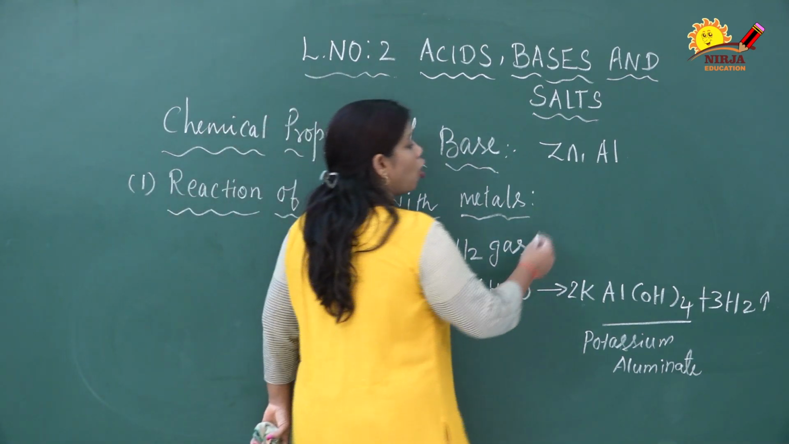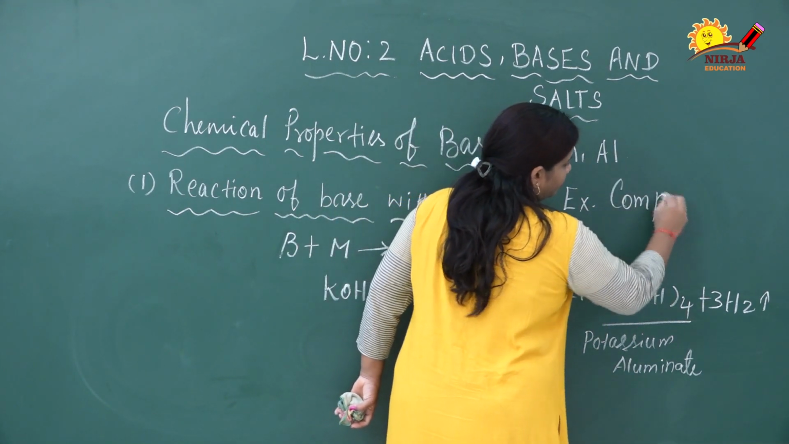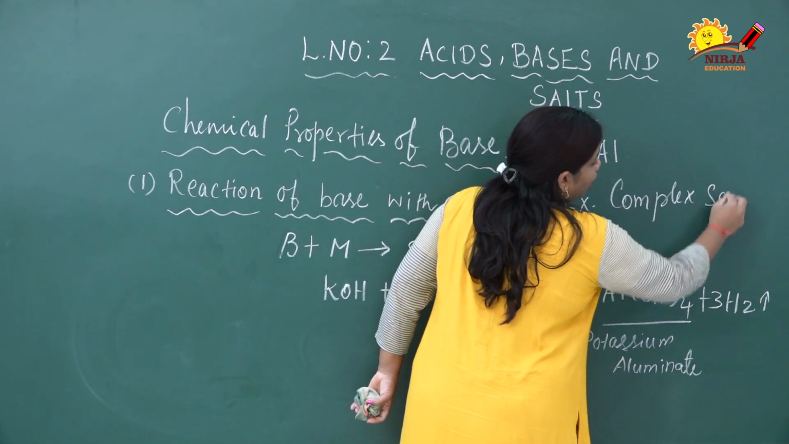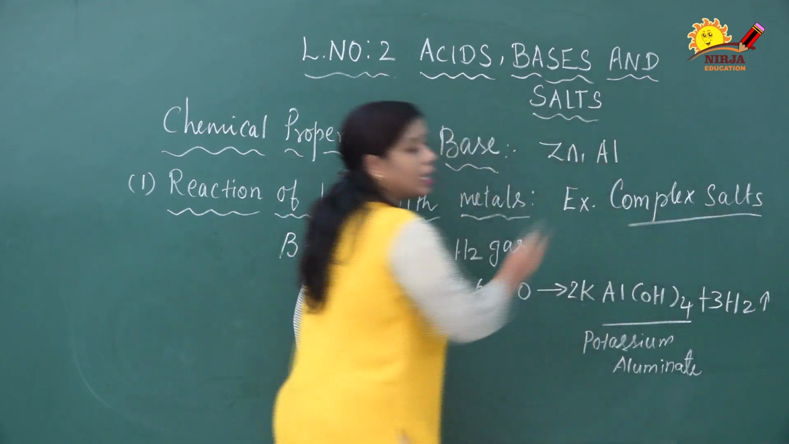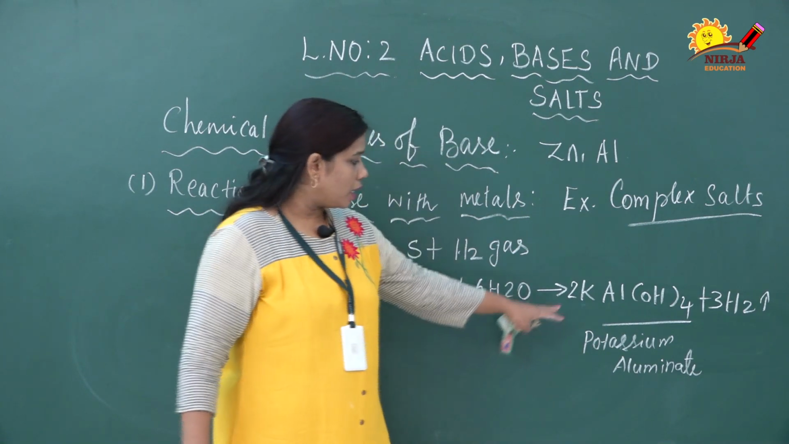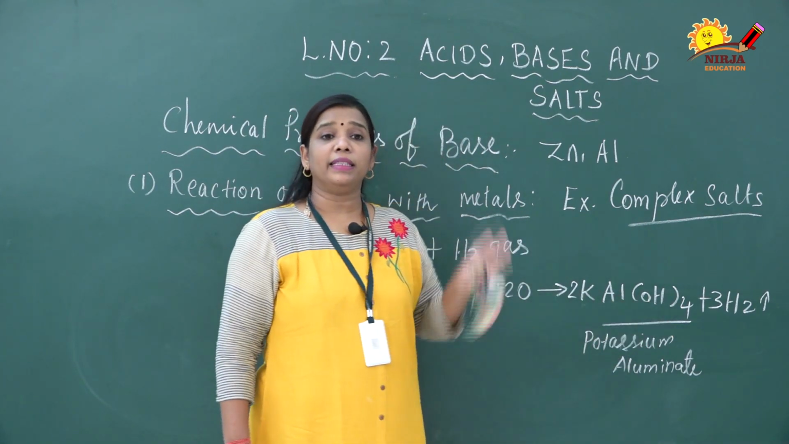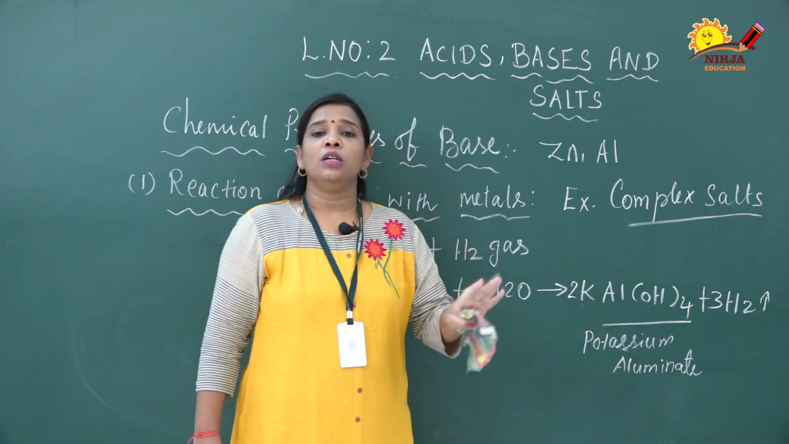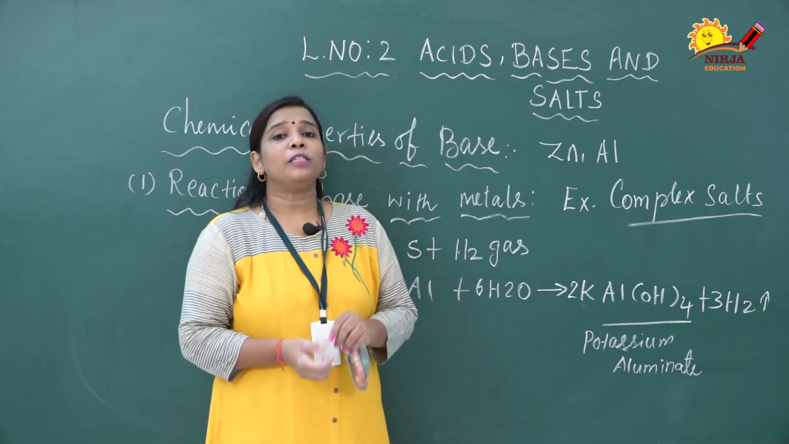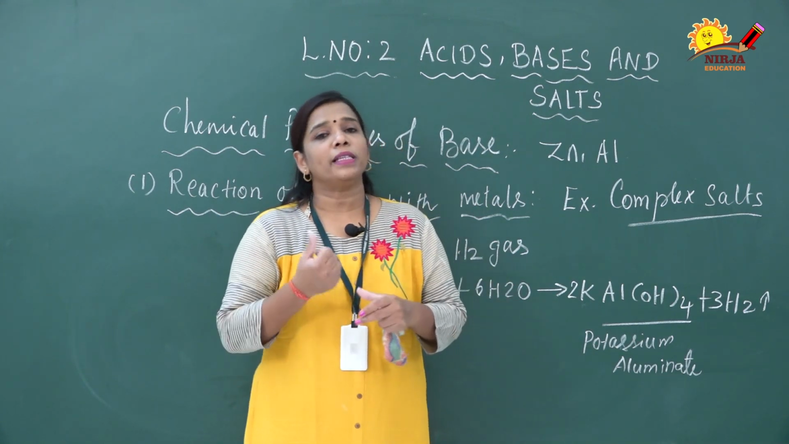In the previous example we discussed sodium zincate, or sodium zinc oxide, and here potassium aluminate. These two are examples of complex salts. Why are we saying it is a complex salt? Because it is a combination of many substances. Here you see potassium, aluminum and oxygen in the salt; same like that, zinc, oxygen and sodium. So this is a complex material, so these two substances are called complex salts.